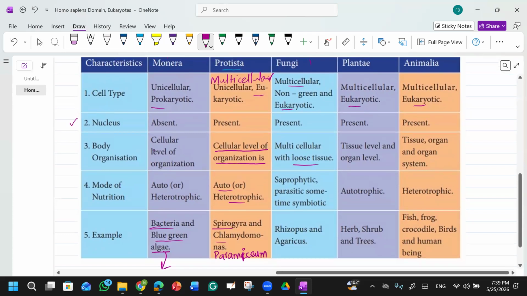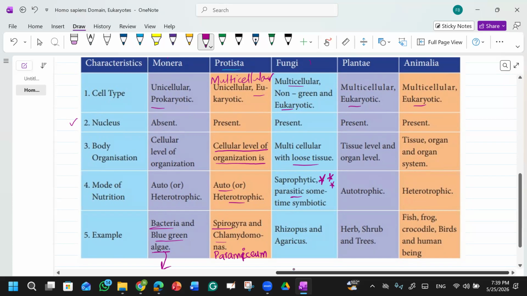And what is the mode of nutrition called? Saprophytic or parasitic. Parasitic. And what is the difference between saprophytic and parasitic modes of nutrition?